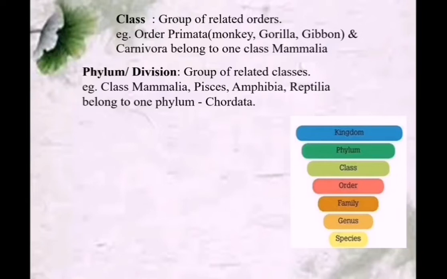For example, class Mammalia, then Pisces. Pisces means fish. Amphibia, Reptilia. All these belong to one phylum, that is Chordata. We have seen all these in class 9th. Class Mammalia, Pisces, Amphibia and Reptilia, they belong to one phylum, that is phylum Chordata.